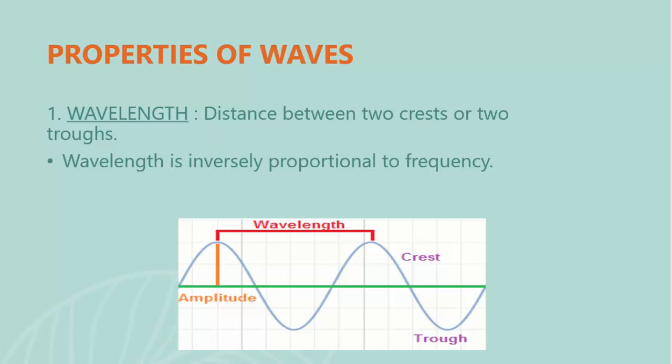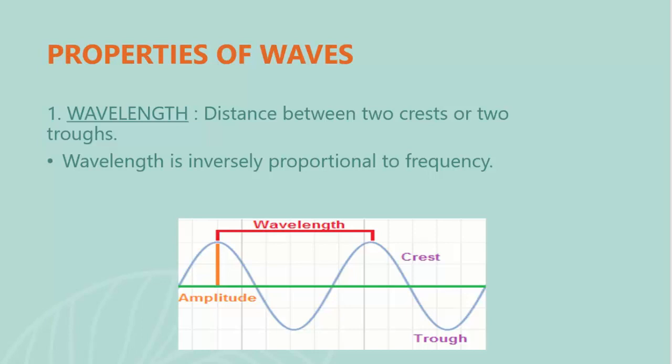The distance between two consecutive crests or two successive troughs is known as the wavelength. You can clearly identify the distance between two crests in the image. So this distance is known as its wavelength. So dear students, wavelength is the distance between two crests. A crest is the highest peak of the wave.